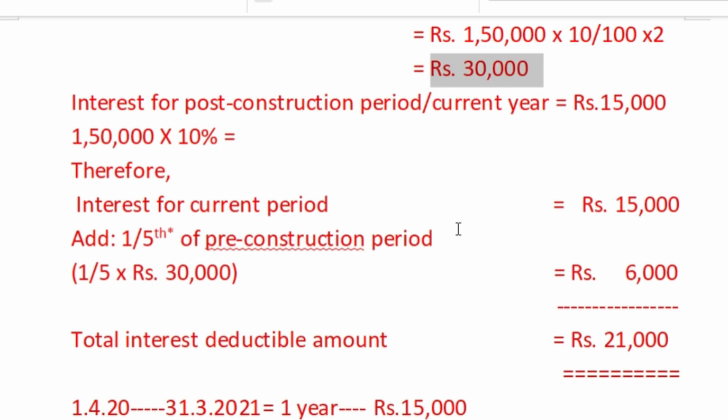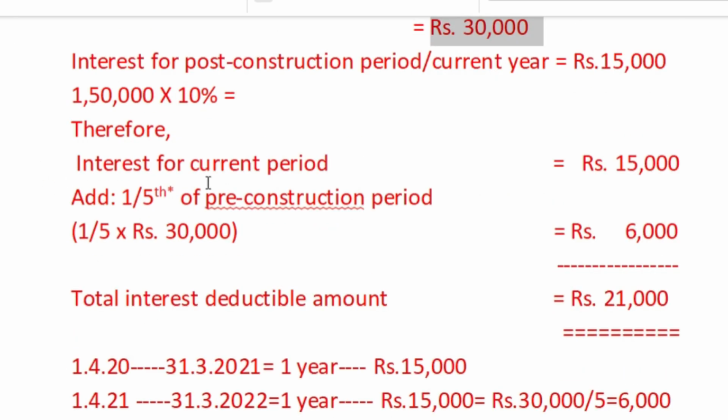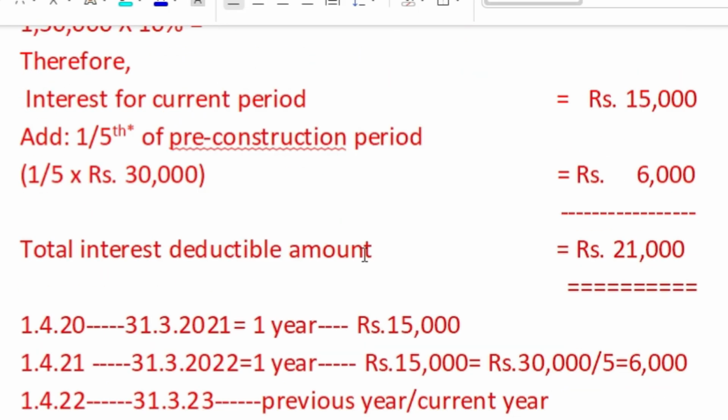Now here, interest for the current period, the whole amount, is eligible for deduction, and interest of pre-construction period is in 5 equal installments, so it is 6,000, and together 21,000.